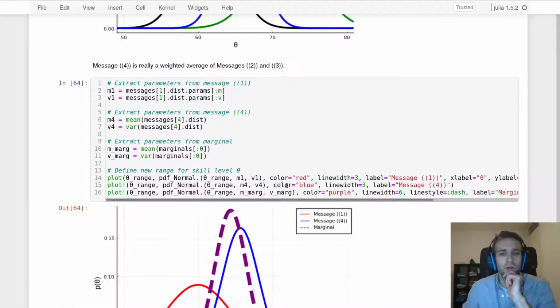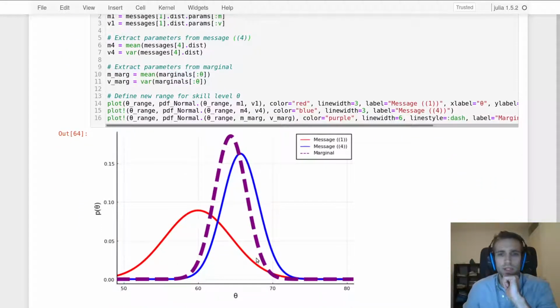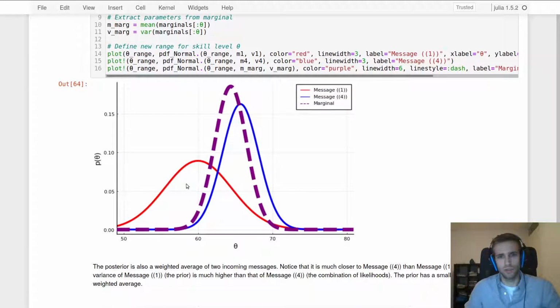If we then move on to the visualization of the message from the prior and the message from the equality node, so the message that comprises the information of both likelihoods, then we can see that because the prior is actually quite uncertain, it's quite wide, it does not have as much influence on the resulting marginal as this message from the equality node, based on the observations. Yes, so this is really a weighted average of those two.